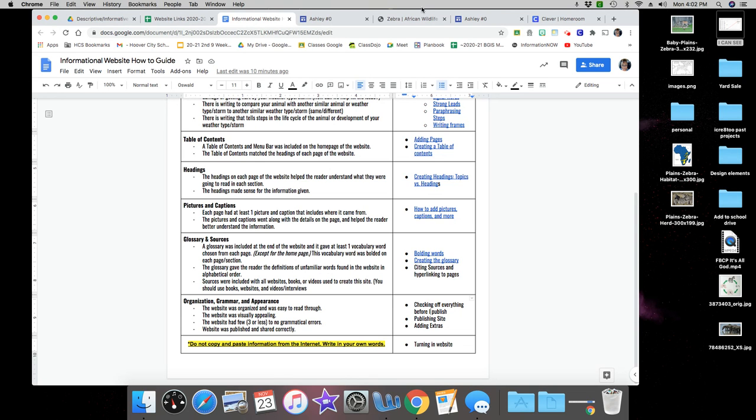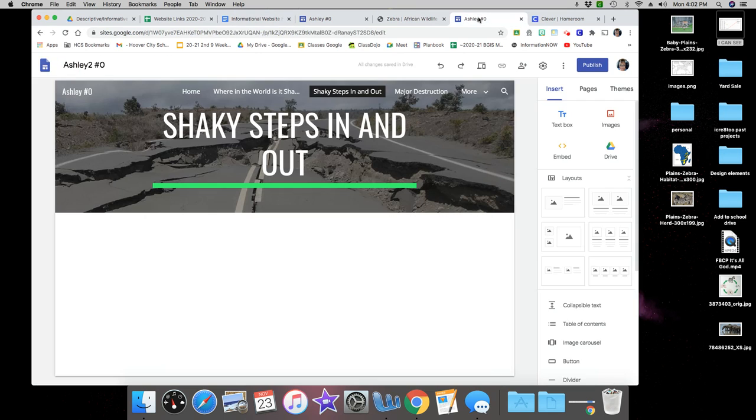On the example website that we started creating about volcanoes, for my order sequence steps for text structure writing for this website, I said I was going to talk about how earthquakes form. So I titled my page Shaky Steps In and Out.